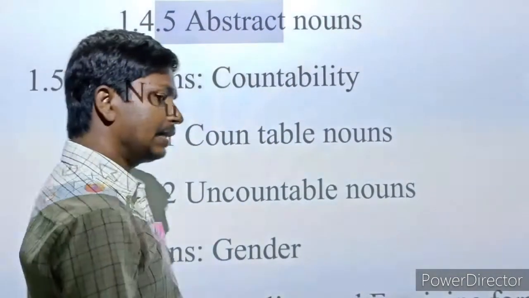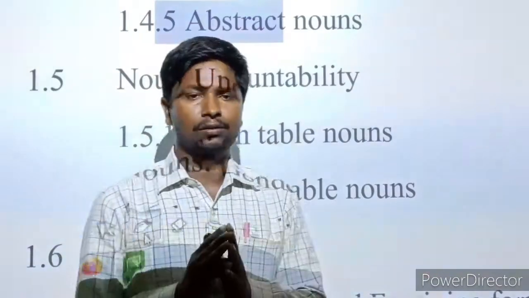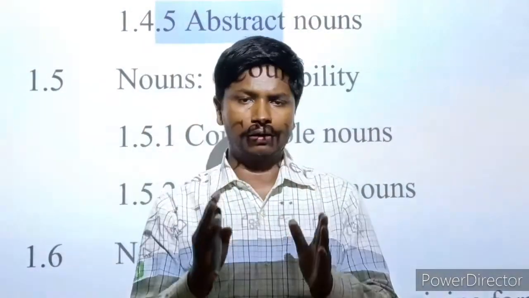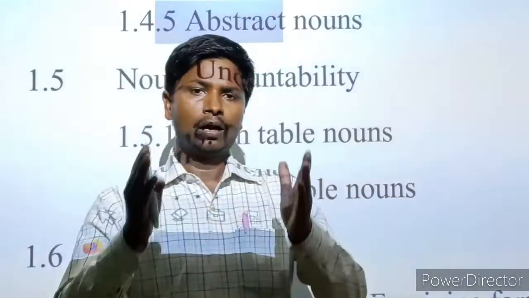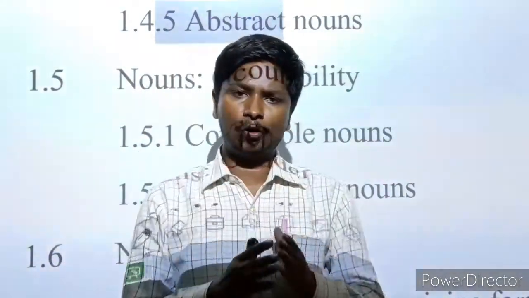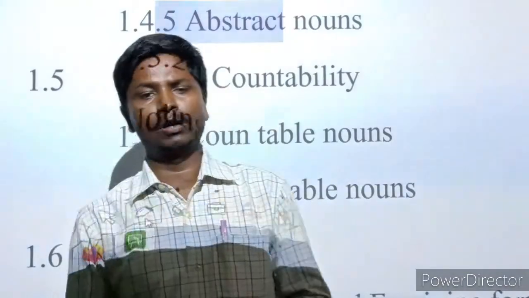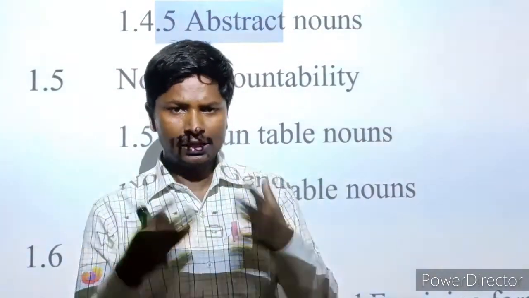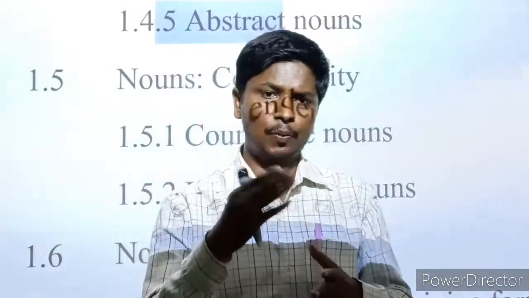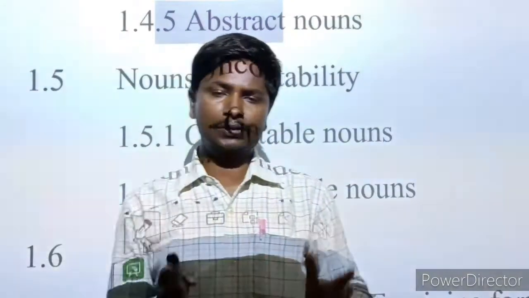Proper noun is the name of a particular person, particular thing, particular animal, or particular place. It means every particular name that is given to a person, animal, place or thing is known as proper noun. Like me, my name is Mahesh, a proper noun. Your name is a proper noun. Your family member's name is a proper noun.